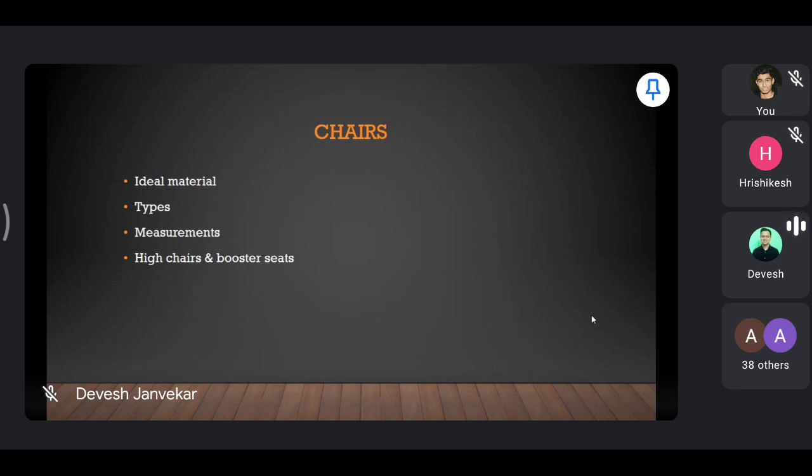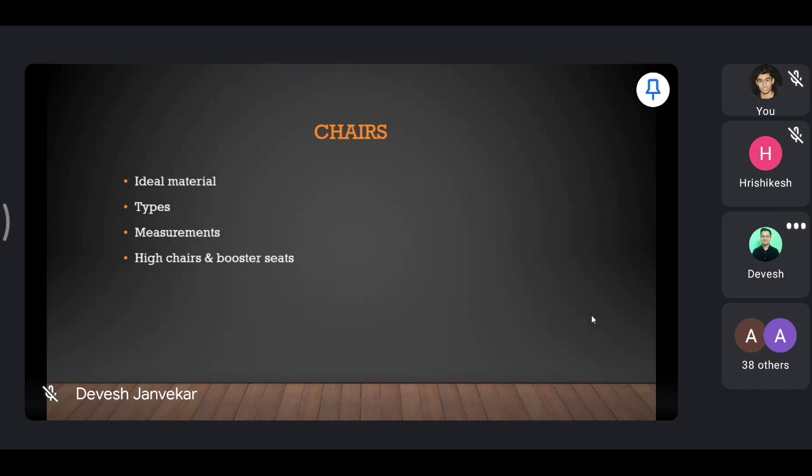In banquet halls, you can use chairs which you can stack, right? Because banquet is a department where you are going to organize functions or events. For that, you require a larger number of chairs, so better you use the chairs that you can stack.